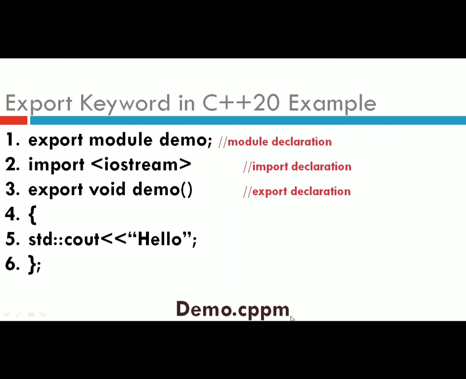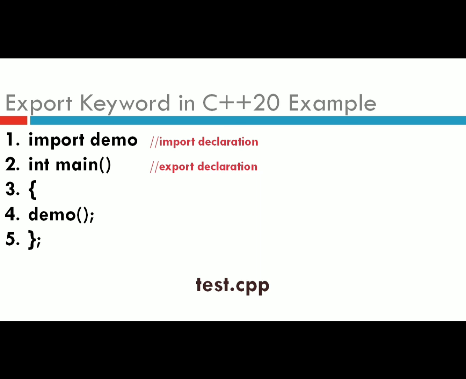This is the demo.cppm file, the C++ module file. You have to save this file with the cppm extension. From this file we export the module, which will be imported and used within another file. Then in the test.cpp file we import that exported module using the import keyword: import demo.